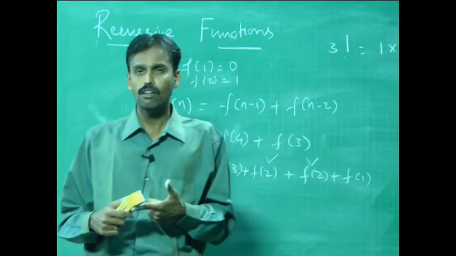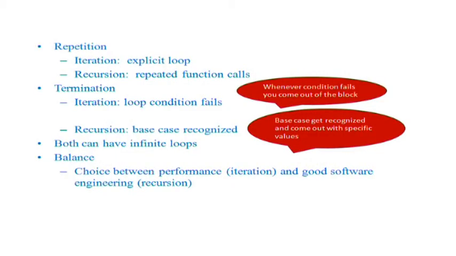You might ask me a question: sir, we do have iterative blocks. In what way are recursive functions better than iterations? Repetition in iteration is an explicit loop, whereas in recursion it is repeated function calls. What is termination? In iteration the loop condition fails. In recursion the base condition gets recognized. I hope you can better understand these 2 things.